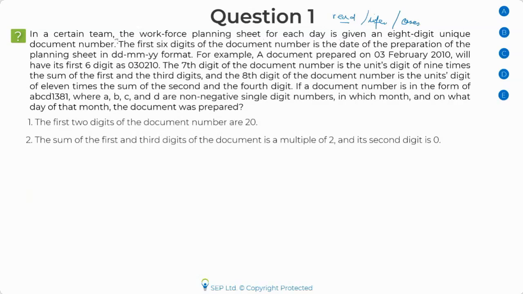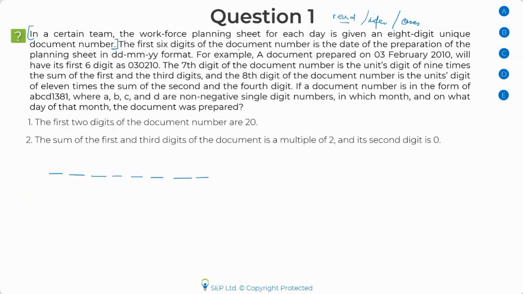So the moment I read till this part, I'll think very briefly: can I add something on my piece of paper? Can I write something? At the max, maybe I'll create 4 blanks like this. Okay, I'll say, okay, 8-digit unique document number. Let me just make 8 spaces. That's all I would do after reading this.